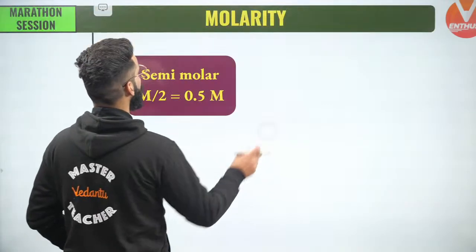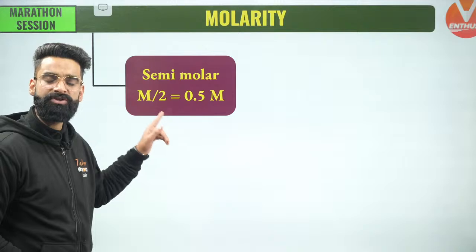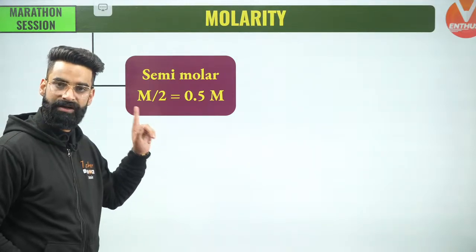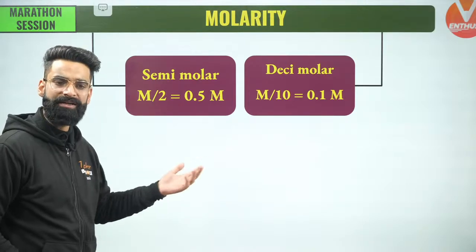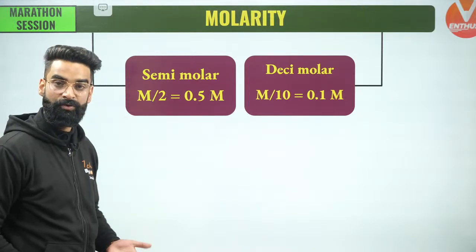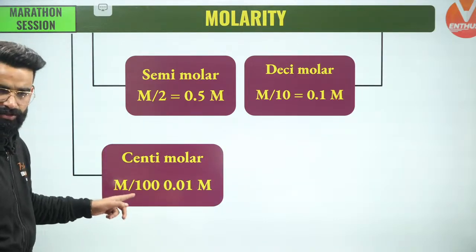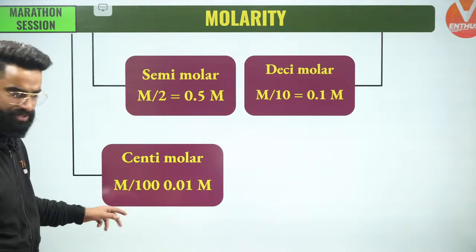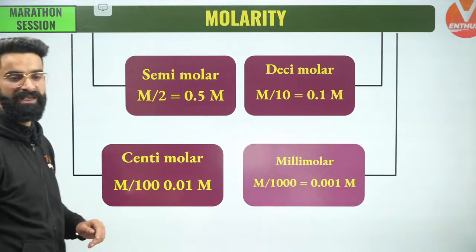Okay, let's move on, guys. There is something called a semi-molar solution. That solution whose molarity is 0.5 is called semi-molar. There is a decimolar solution, whose molarity is 0.1. There is a centimolar solution, whose molarity is 0.01. And that solution whose molarity is 0.001 is called a millimolar solution.